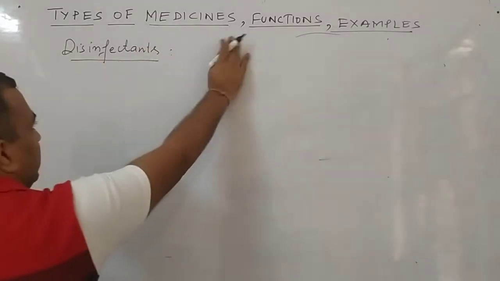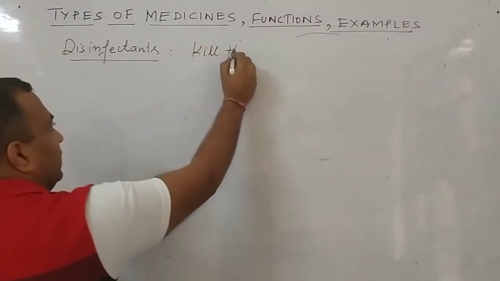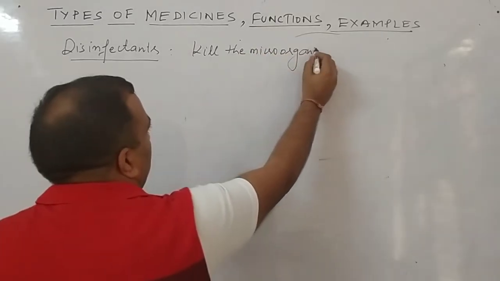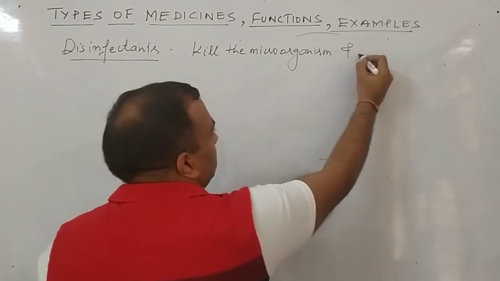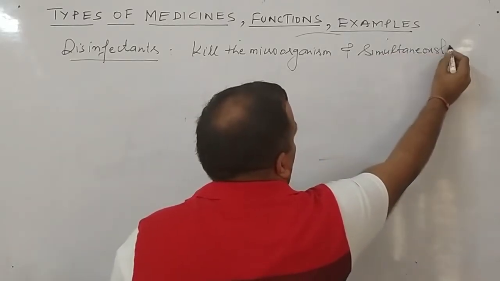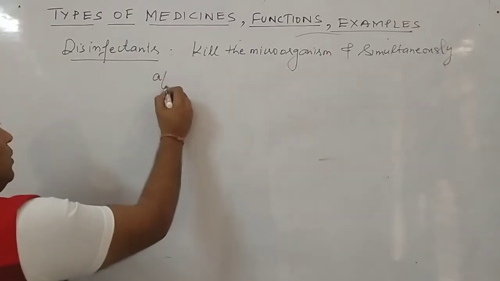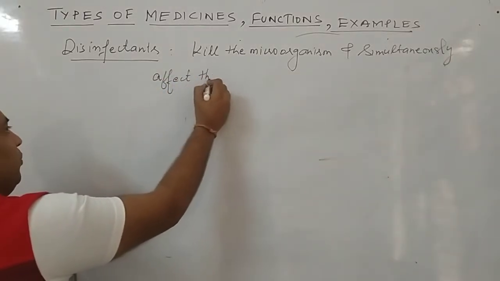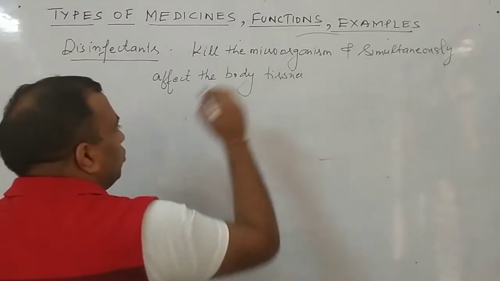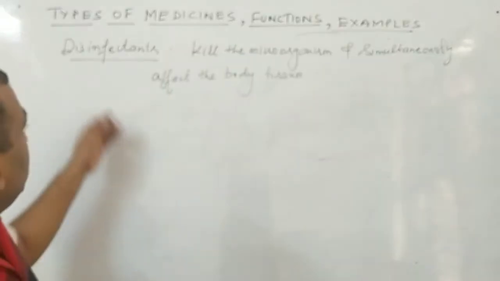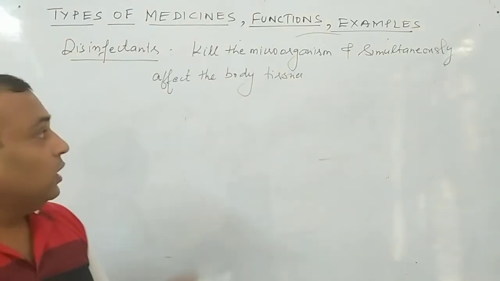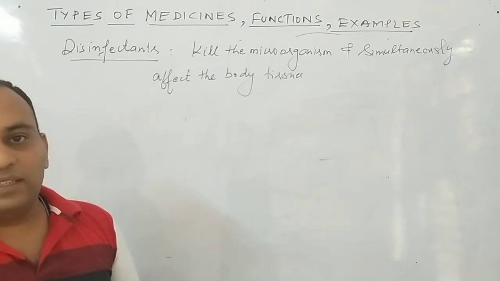Now these disinfectants kill the microorganisms and simultaneously affect the body tissues. So what is the difference between disinfectant and antiseptic? Antiseptics do not affect the body tissues, whereas disinfectants will affect the body tissues.